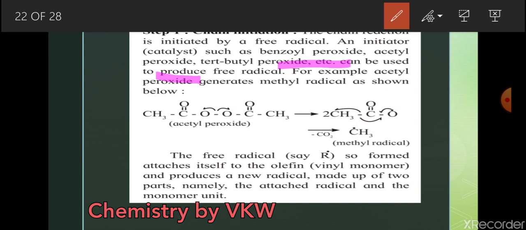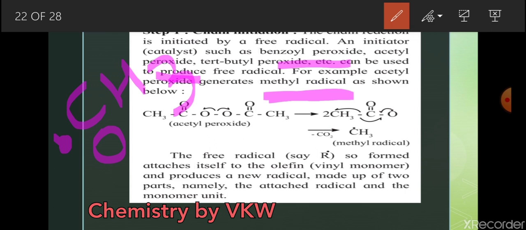You can observe all the three are peroxide. Peroxide means one oxygen extra. Okay. Example for acetyl peroxide gives formation of methyl radical. Methyl radical means what will be here? Methyl is CH3, and methyl radical means a single electron on the CH3.